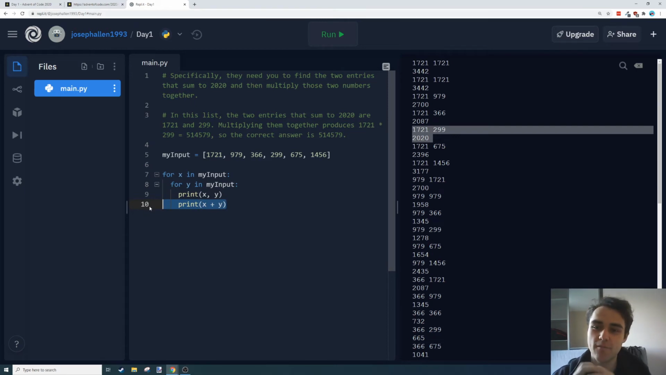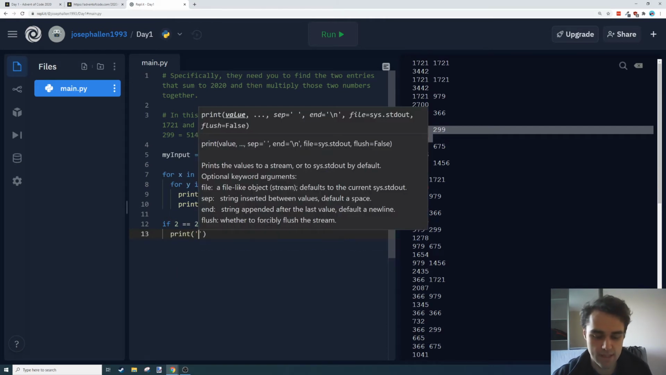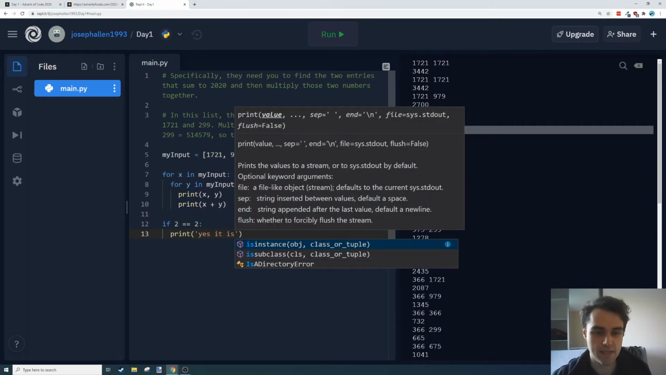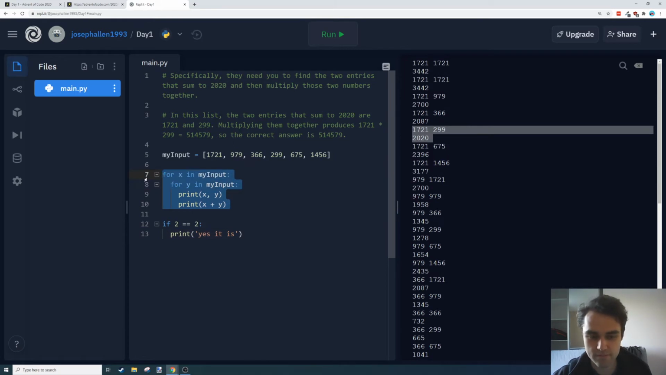So this is where we need some form of selection. Similar to our for loops, there's something in Python called an if statement that you might have heard about. So we have to check some sort of true or false condition. I might say, for example, is 2 equal to 2? If it is, then we print yes it is. Something like that. And again, we're using that indentation there to control what's inside the if statement. We have to have that colon at the end.